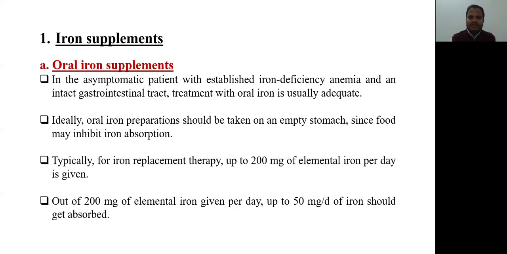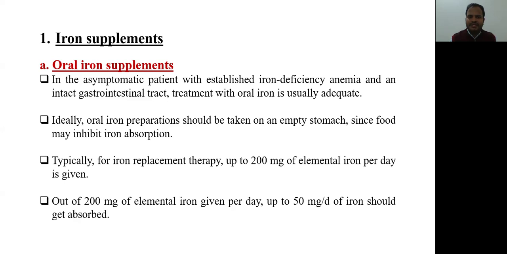We have multiple options to treat anemia according to the etiology or the cause of the anemia. First one is the iron supplement. Iron supplement can be given by oral and parenteral route. First of all, we will see oral iron supplement.